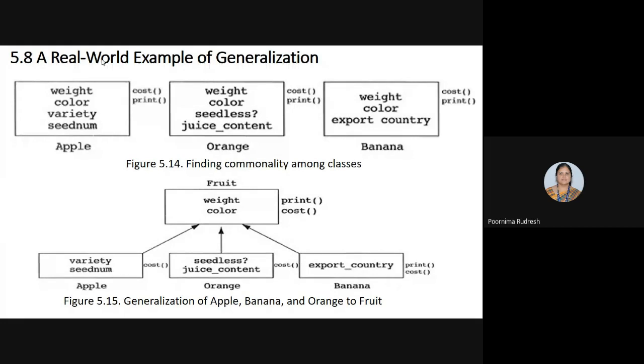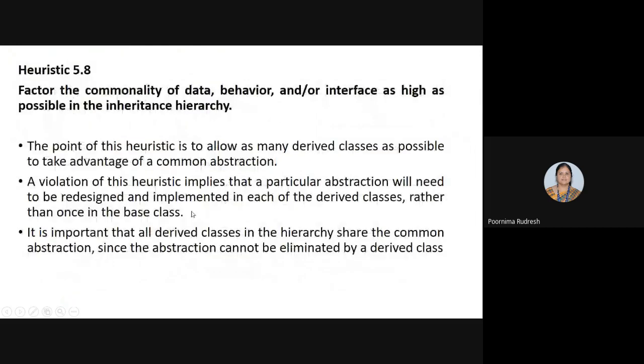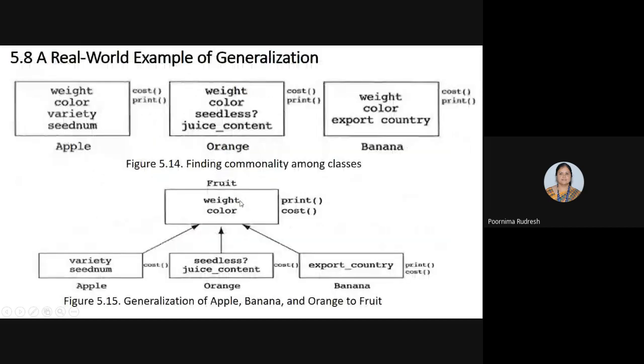So when can we construct the inheritance relationship? We can construct the inheritance relationship when the classes have something common in both data and behaviors. If only common data is there, we cannot construct the inheritance relationship. If the classes have common data and behaviors, then we can use the inheritance relationship and construct the base class by using the derived classes.